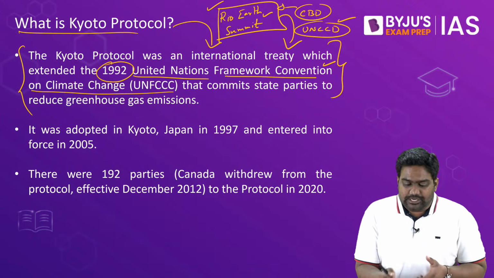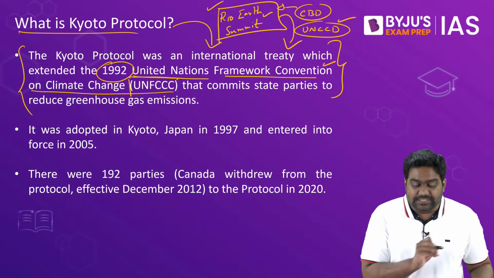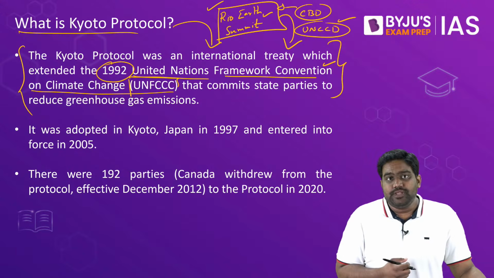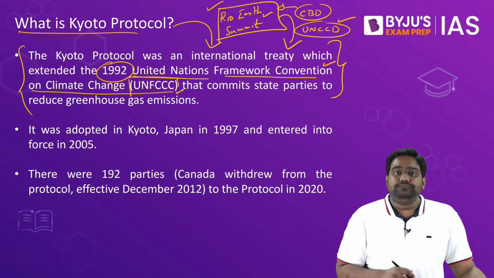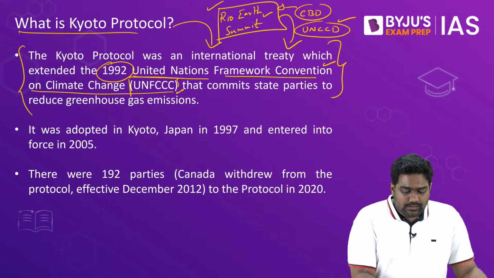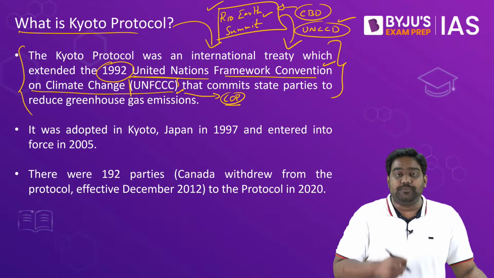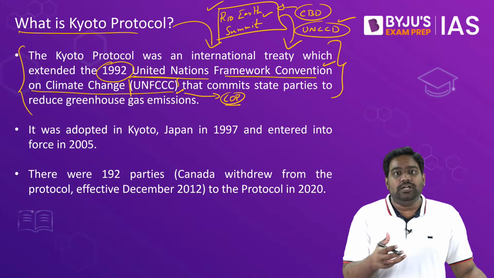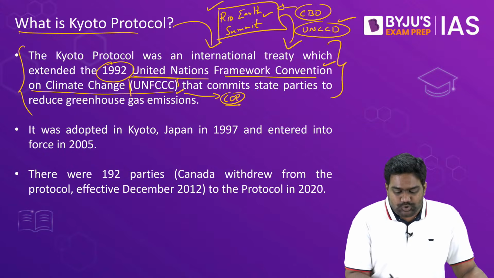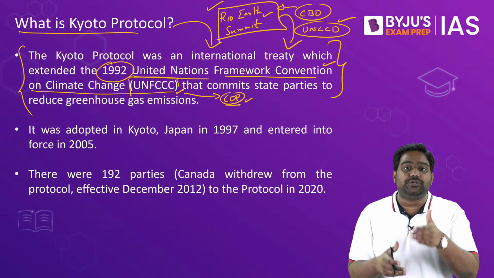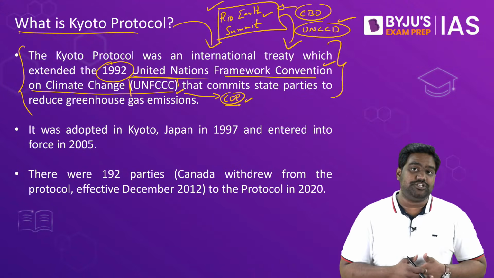One of the most important conventions was the UNFCCC, that was a dedicated platform to fight climate change. So every year from 1992, the Conference of Parties would be held under the UNFCCC. The countries around the world, all the UN members, would come together at the Conference of Parties and discuss ways and measures to tackle the threat posed by climate change.